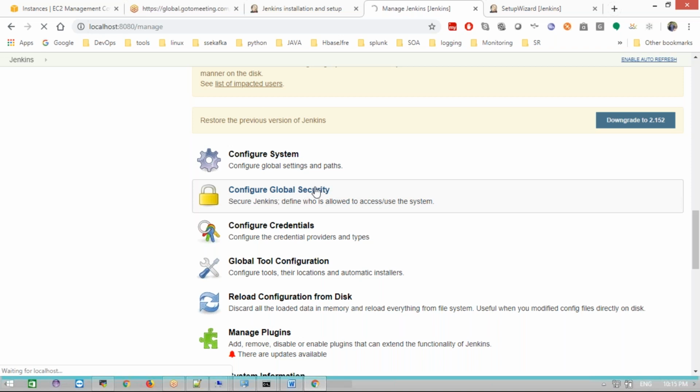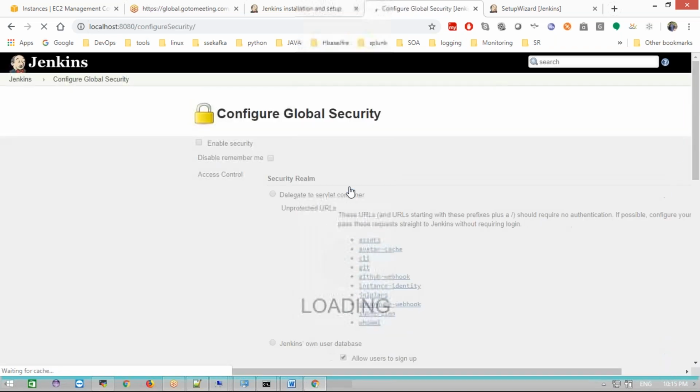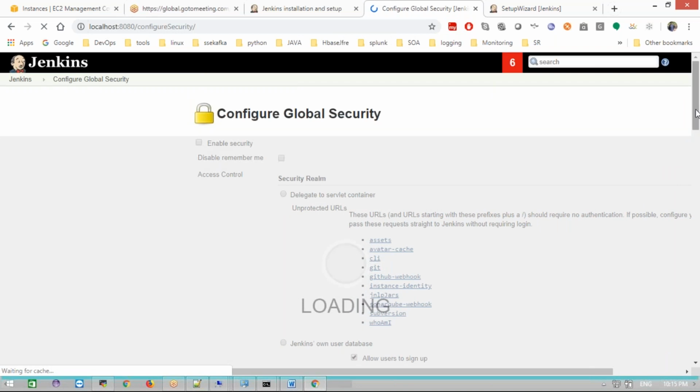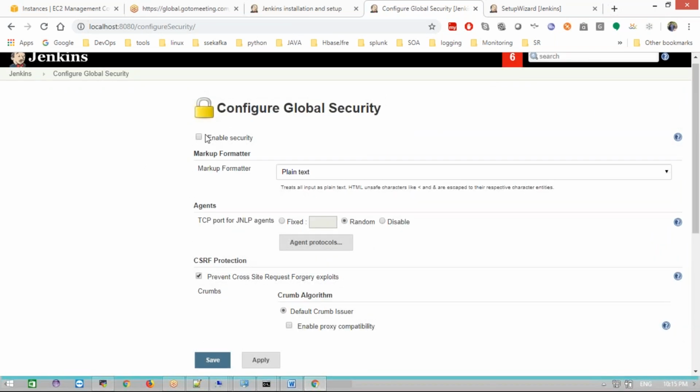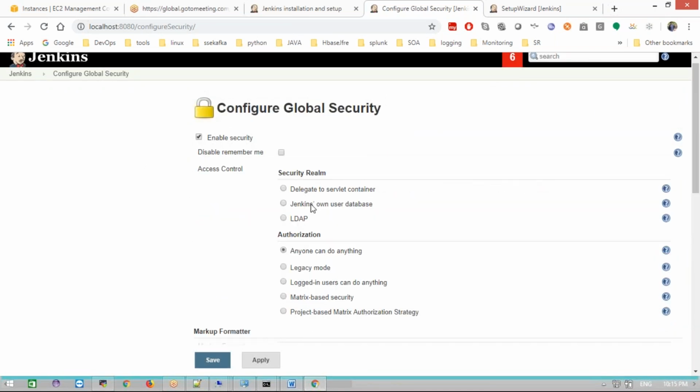I will show you Enable Security, where we have two options. One is LDAP-based security, which means we have a database, we can import the database, and based on that we can provide the security. Or else Matrix-based security. Matrix-based security means we have users in Jenkins, and we are able to create those users. Now we can enable the security here.